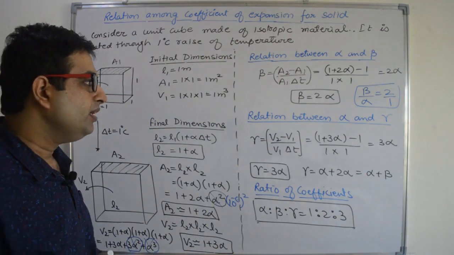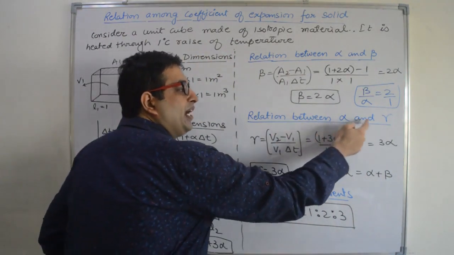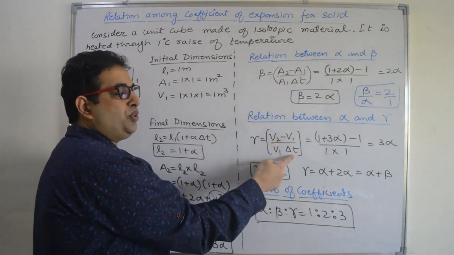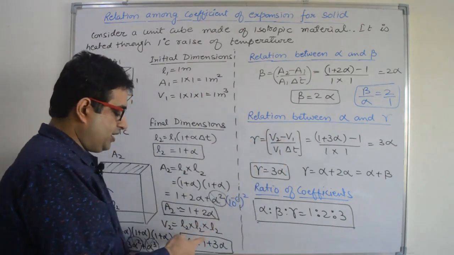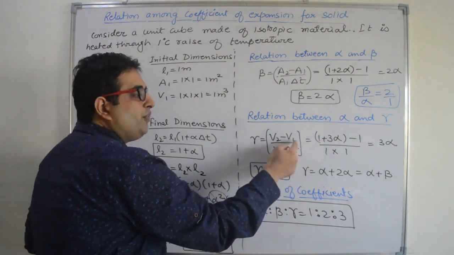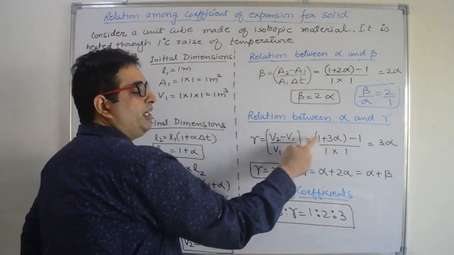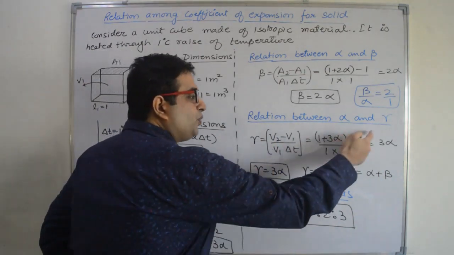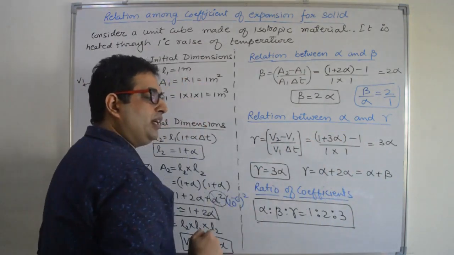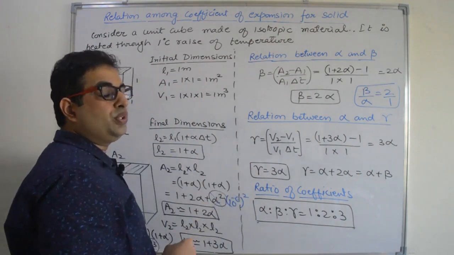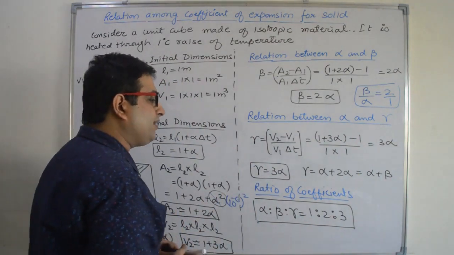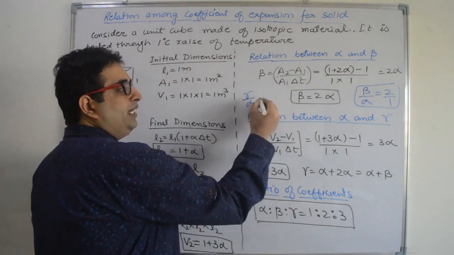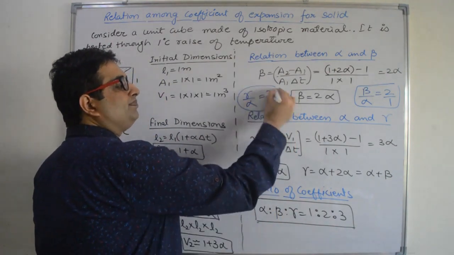Right? Now the relation between alpha and gamma. Gamma definition is (V2 minus V1) divided by V1 into delta T. V2 is 1 plus 3 alpha. V1 is 1. Put it here. V1 is 1. Increase in temperature is also 1. So 1 will cancel out. We'll get 3 alpha. So gamma is equal to 3 alpha. This is the second relation. Or you can say gamma by alpha is equal to 3:1.